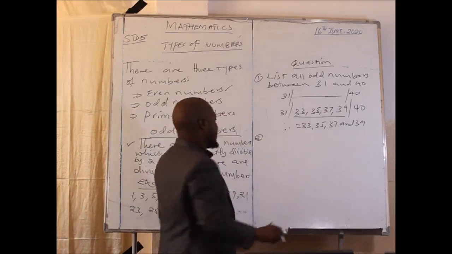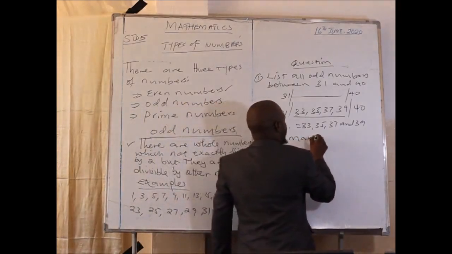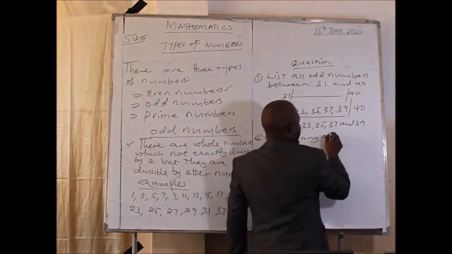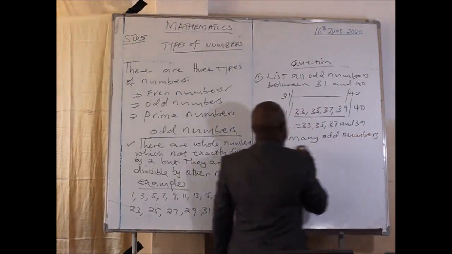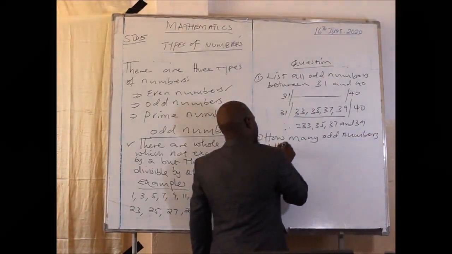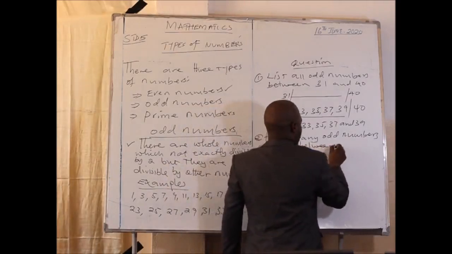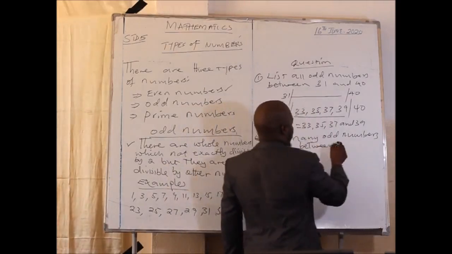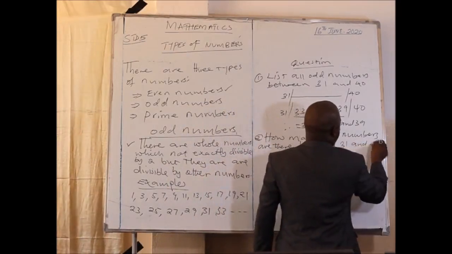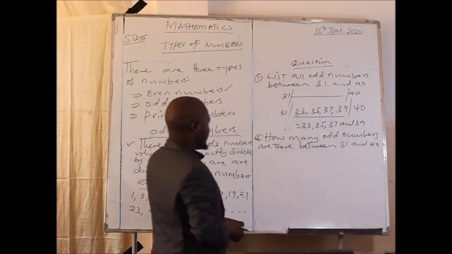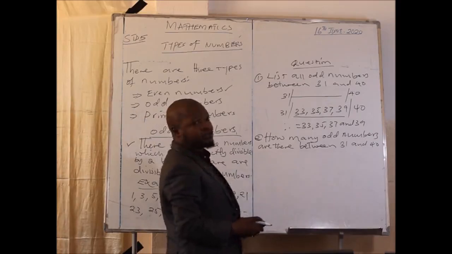Number two, they may ask you how many odd numbers are there between 31 and 40? I'm using the first example. So when you're told how many odd numbers, you are supposed to count.